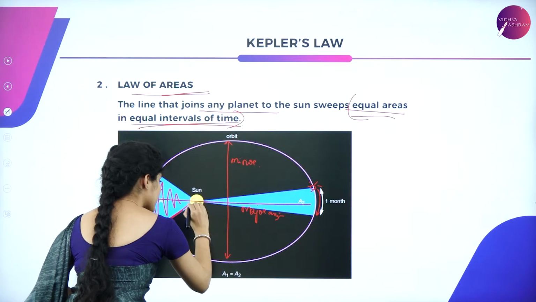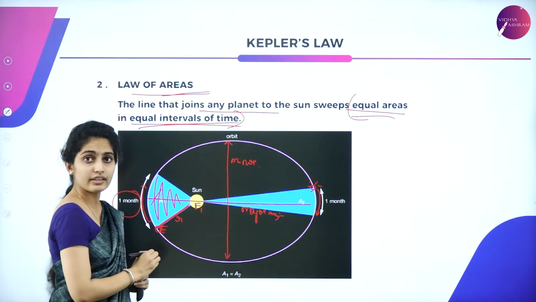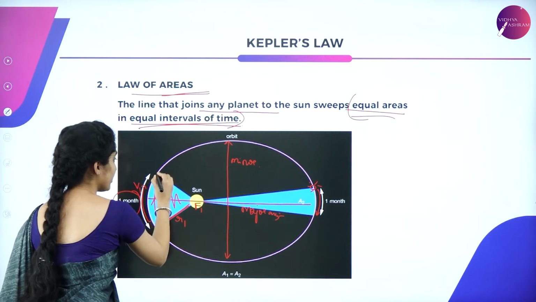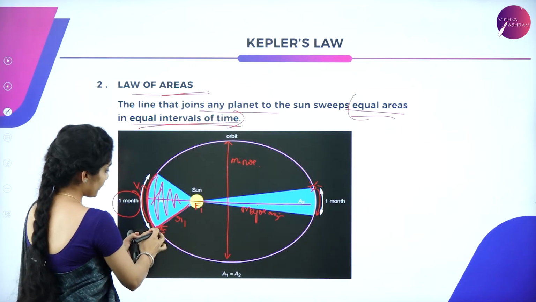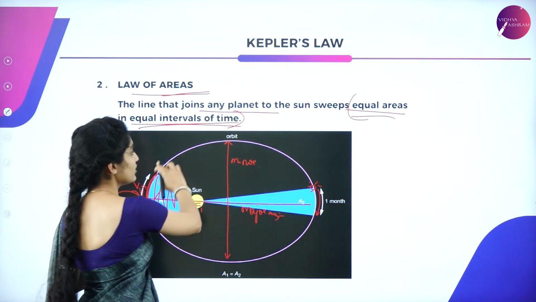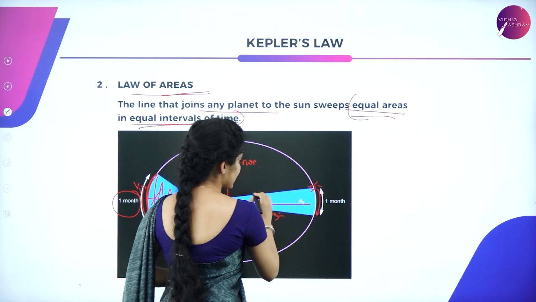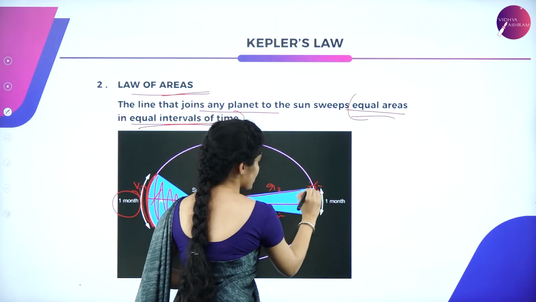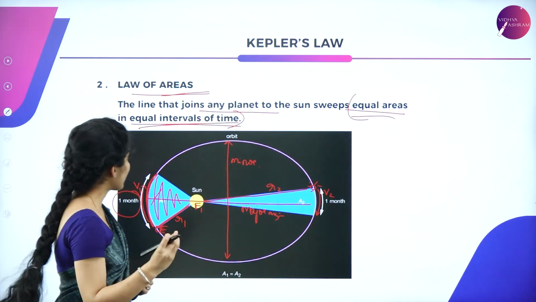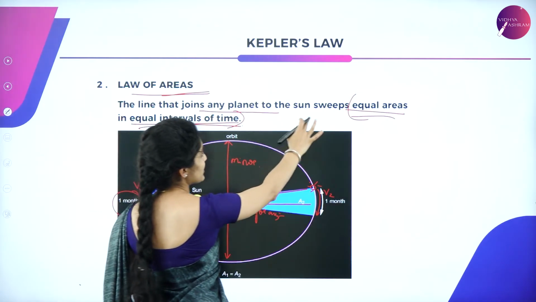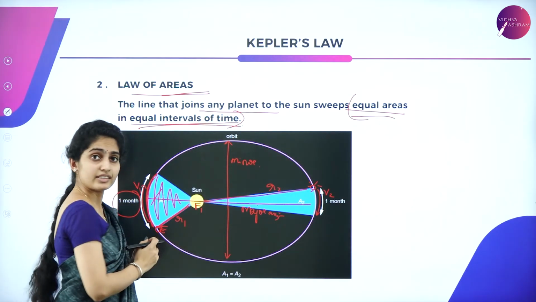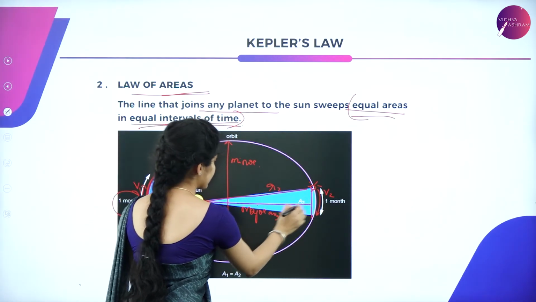So this is the position vector. Suppose this is R, let me consider this as R1. So here you have got V1, the velocity required to travel from this end to this end. Similarly, when the Earth travels, this section is known as R2. So this position vector is R2, as well as this is V2. It has been told that the line joining any planet to the sun sweeps equal areas in equal intervals of time. So this is a triangle as well as this also is a triangle.